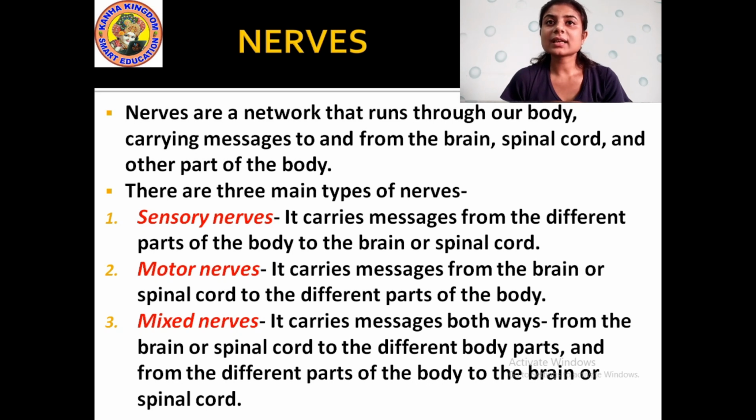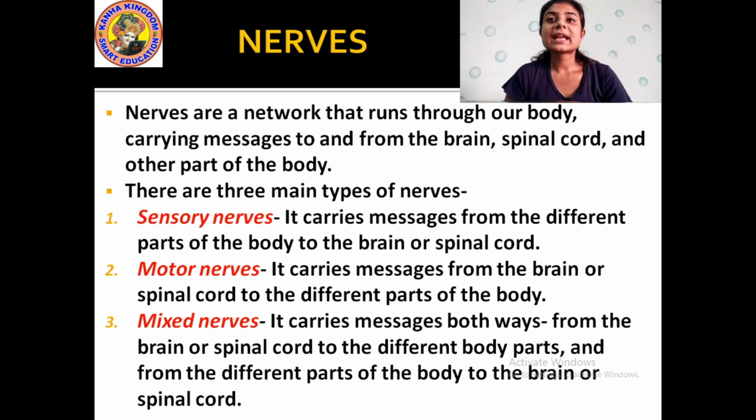Alright. Sensory nerve carries messages from the different parts of the body to the brain or spinal cord. What does the sensory nerve do? It carries messages from the different parts of the body to the brain and or the spinal cord. Okay. Then motor nerve, it carries messages from the brain or spinal cord to the different parts of the body. From the brain and spinal cord, the message is sent to the different parts of the body. That means the actions. What actions are you going to do? That is controlled by this motor nerve. It carries the messages.